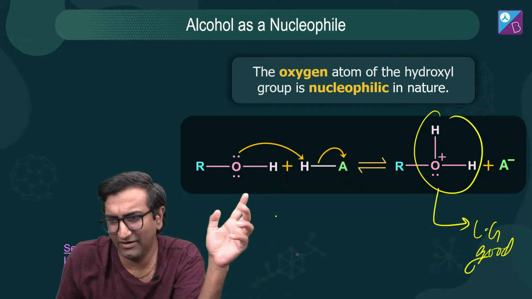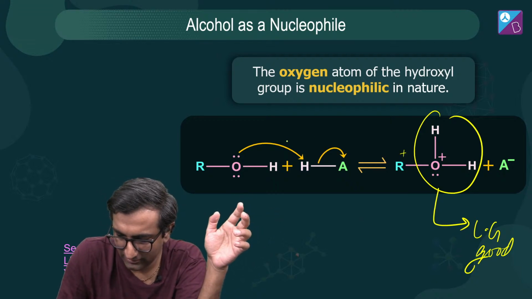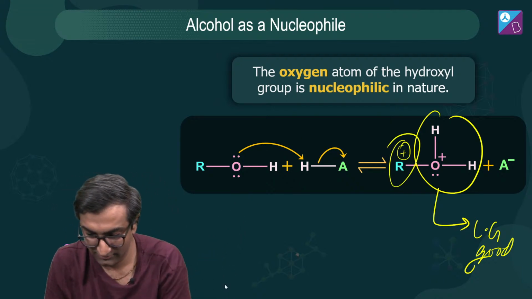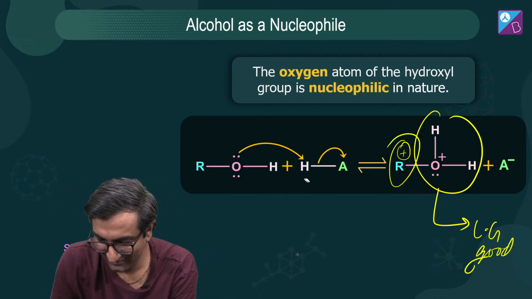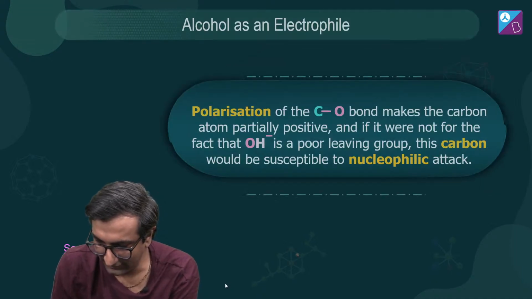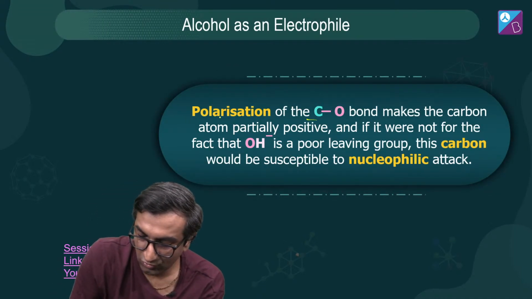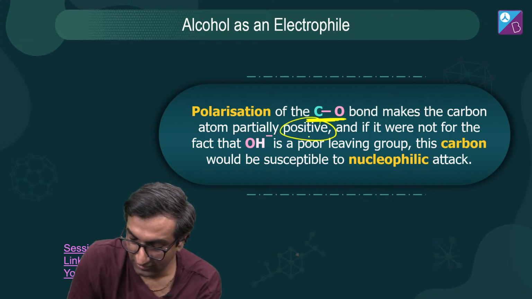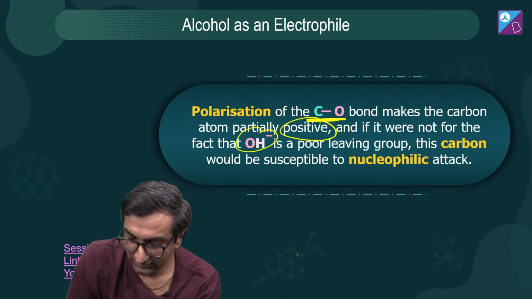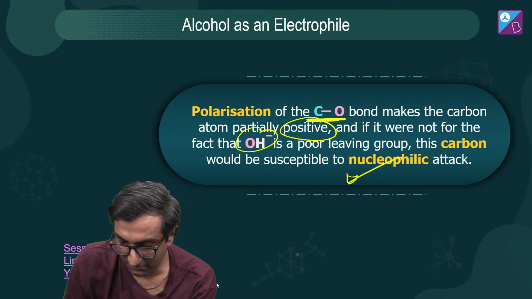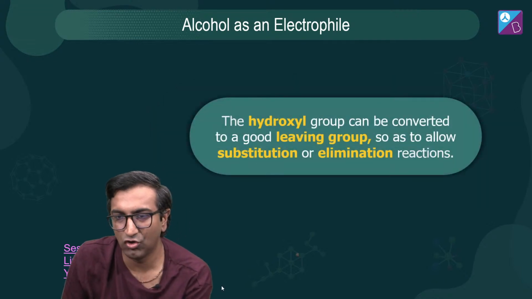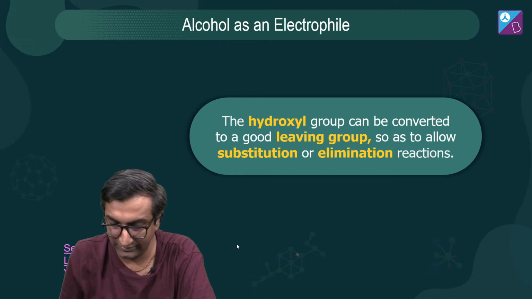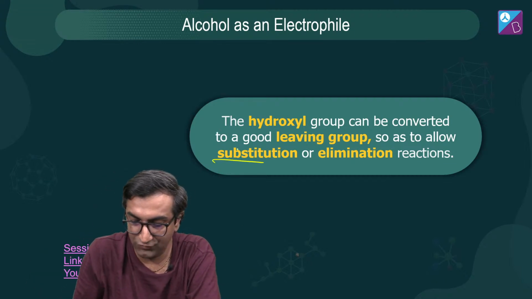Right, and that is in a way electrophile, because अगर ये चला गया तो this gets a plus charge. Ooh, electrophile, plus charge, awesome, great, right, इसके इलेक्ट्रॉन चले गए यहाँ पे। So let's see electrophile कैसे होता है। ये हम लोग को पोलराइज करना है CO बॉन्ड को, right, and it makes it kind of positive. अगर OH माइनस नहीं होता then that will be good to nucleophilic attack, but how do we make it a good leaving group? Well, you attack with an acid, ठीक है, to allow substitution elimination reactions.